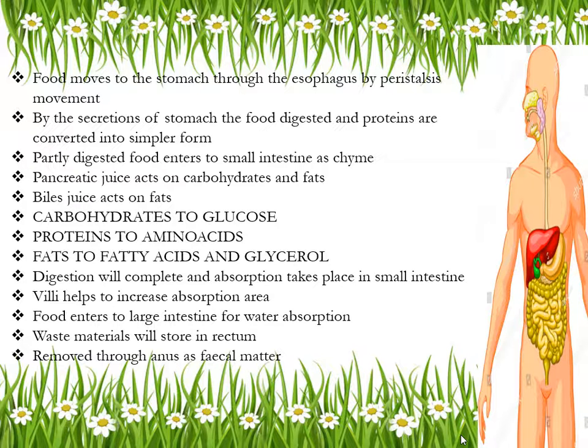So in this slide, what I have shown is the complete digestive system process. So when you take food in the mouth, what will happen then? After that, which process takes place? Which compartment performs which function of the digestive system? Okay, let us discuss that one by one. When you are chewing food in the mouth, that food will pass through the esophagus, right? It will be swallowed through the esophagus. Then that food moves to the stomach through the esophagus by peristalsis movement.